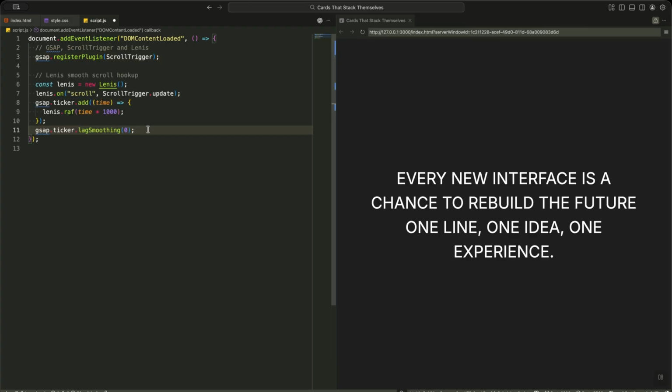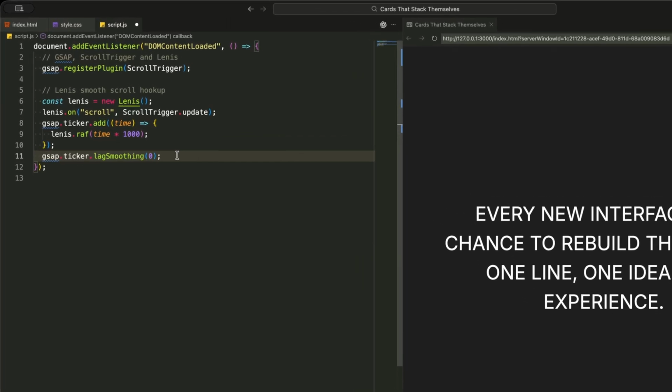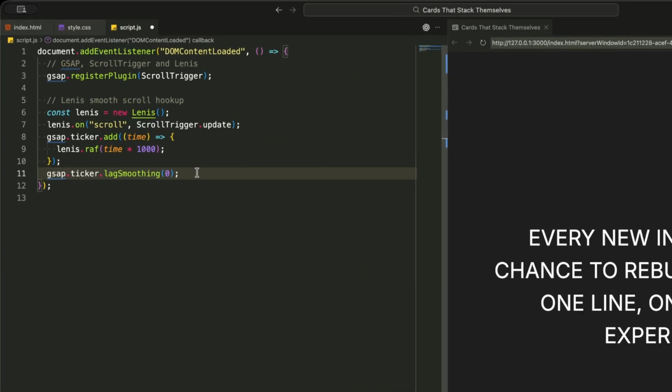Now, let's set up smooth scrolling with Lenis. First, I create a new Lenis instance. This replaces the default browser scroll with a buttery smooth custom scroll engine. Then, I connect Lenis to ScrollTrigger. Every time Lenis scrolls, it automatically updates ScrollTrigger so our animations stay perfectly synchronized. Next, I link GSAP's animation ticker to Lenis's request animation frame. This ensures our animations run at the same smooth pace as the scrolling. Finally, I disable GSAP's lag smoothing, which removes any animation delay and keeps everything feeling instant and responsive. With just these few lines, we've transformed the scrolling experience into something silky and perfectly tuned for our animations.